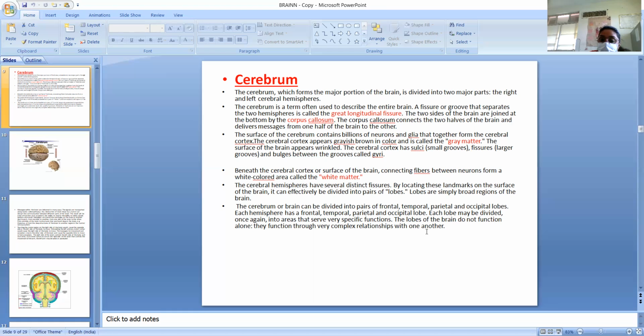Each hemisphere has a frontal, temporal, parietal, and occipital lobe. Each lobe may be divided once again into areas that serve very specific functions. The lobes of the brain do not function alone, they function through very complex relationships with each other.